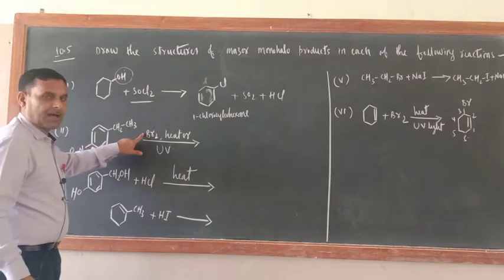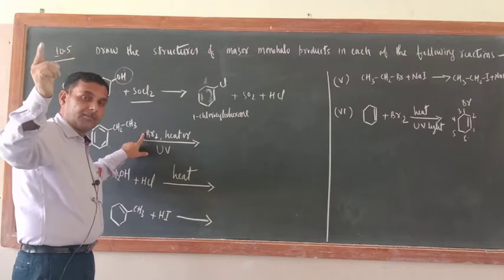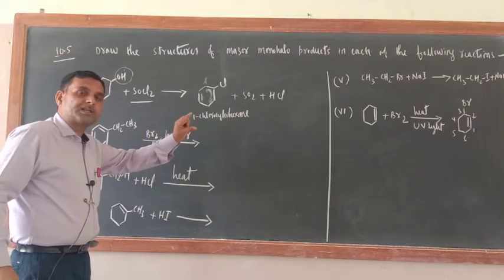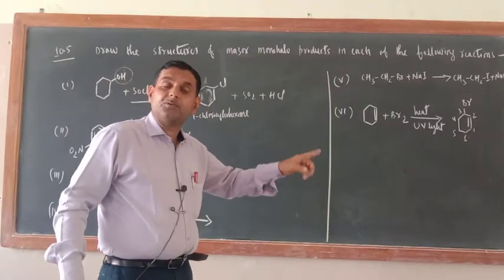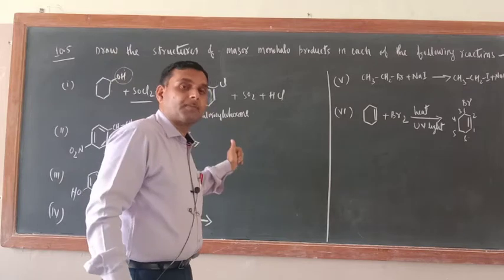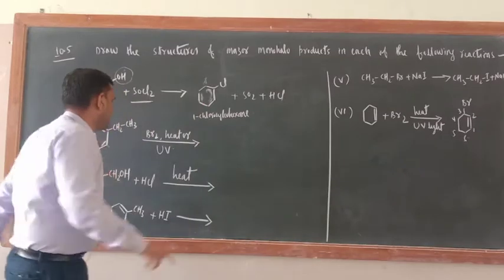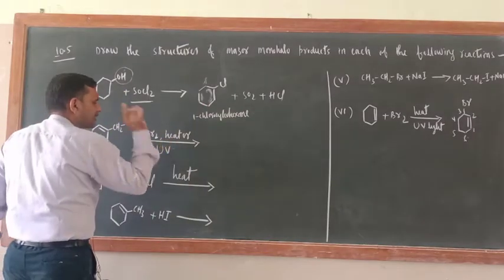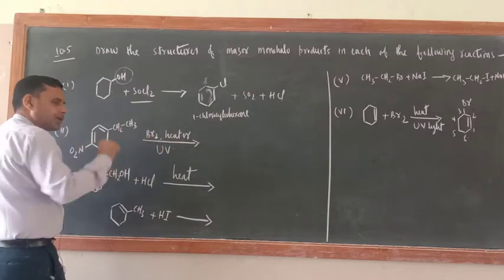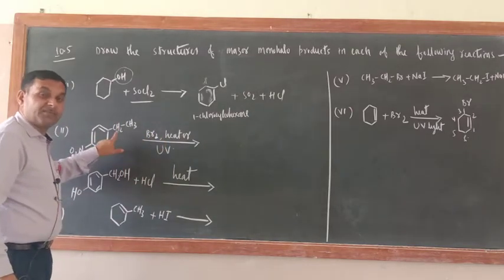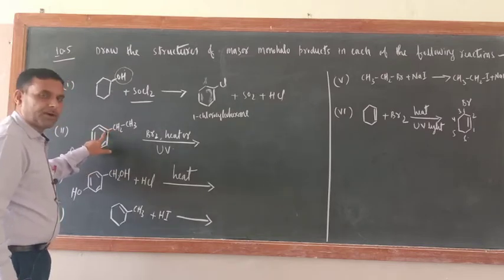Now this is example of side chain substitution reaction, and in the previous video one place I told you side chain. Even though it was not given in NCERT book, nevertheless I explained you because I was aware that such type of questions have been given in the NCERT exercise book. Now just see, here ultraviolet Br2 heat, this is written. So substitution reaction would be there, and I told you substitution is favored at benzylic carbon, means the carbon atom which is bonded with the ring.